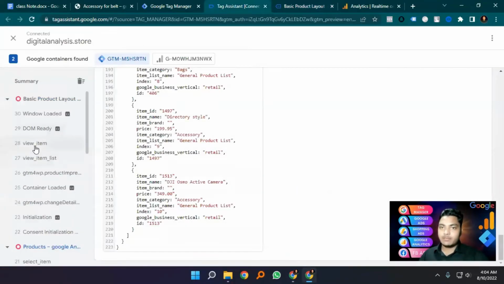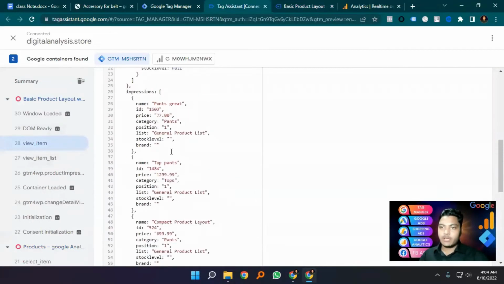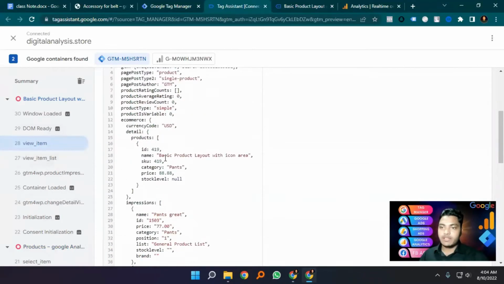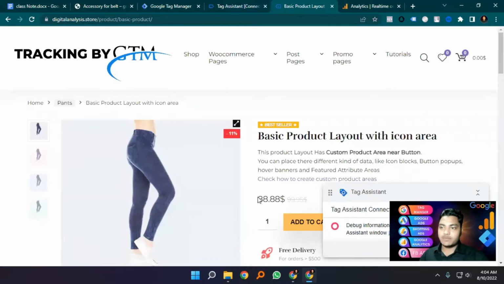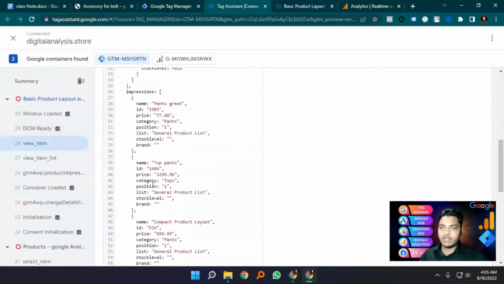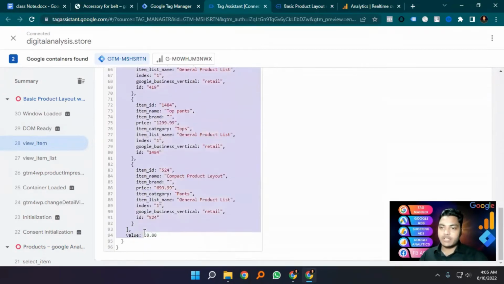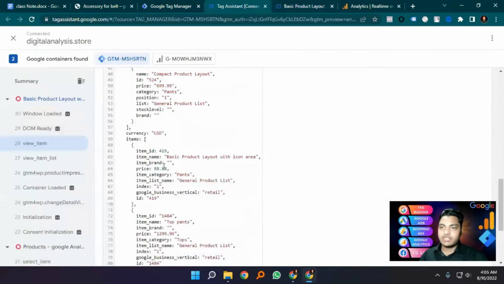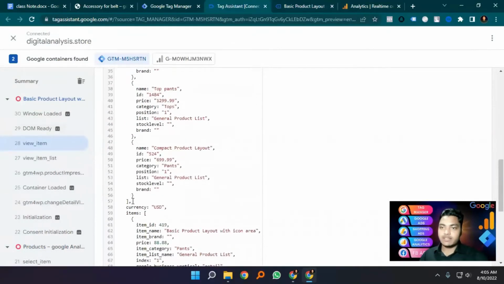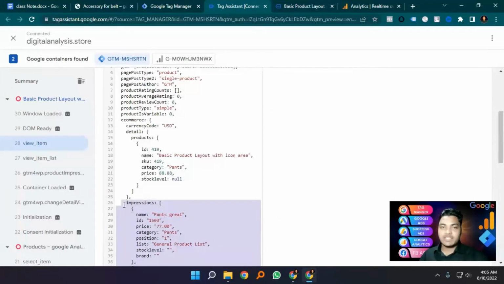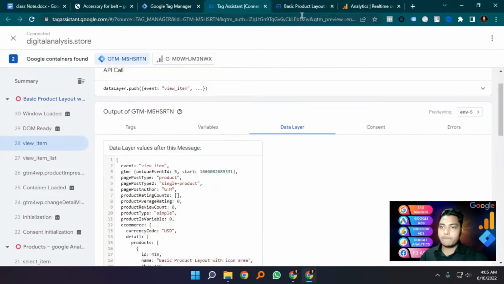Now we can see view item here, and this product price we will track. These are impressions, and this item for impression, another GA4 wise, and this one for GA3 or Universal Analytics. So these are view item events.